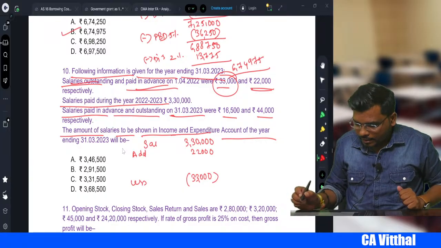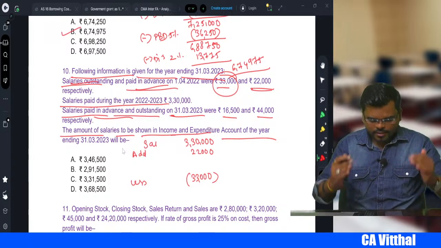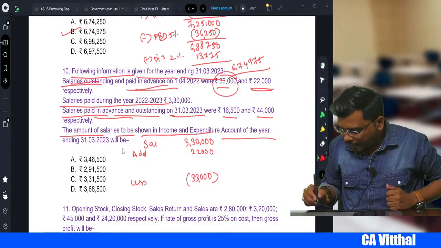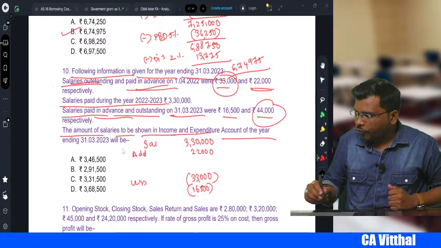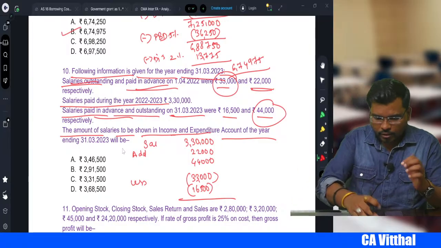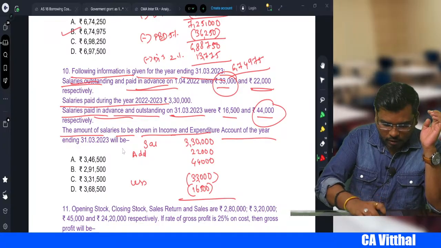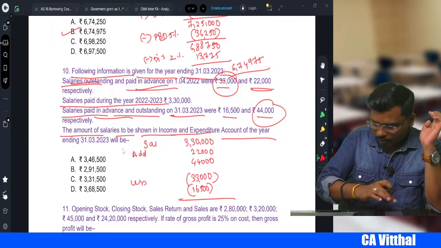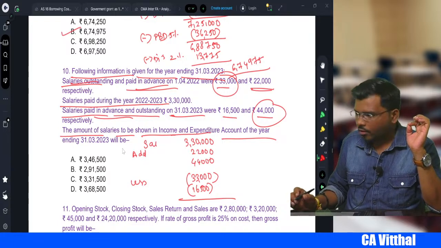We add 22,000. Next, salary paid in advance. Current year we paid advance. When you pay the salary in advance in the current year, that means we paid for next year's purpose. So what do we do? We will less 16,500, and 44,000 is outstanding, so we add 44,000. You do this calculation: 3,30,000 plus 22,000 plus 44,000 minus 33,000 minus 16,500 is equal to 3,46,500.